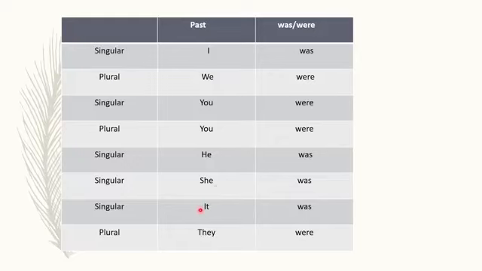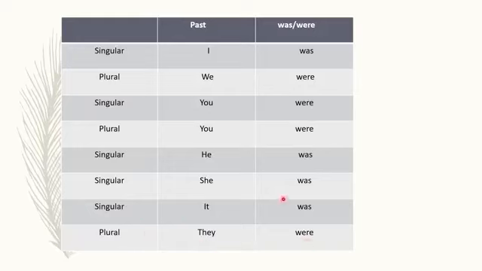It means one thing or one animal. It's singular. So with it we will use was. They means more than one. It's plural. So with they we will use were.